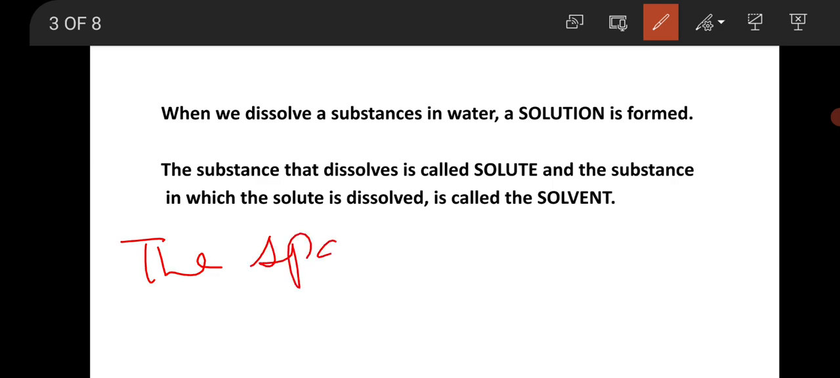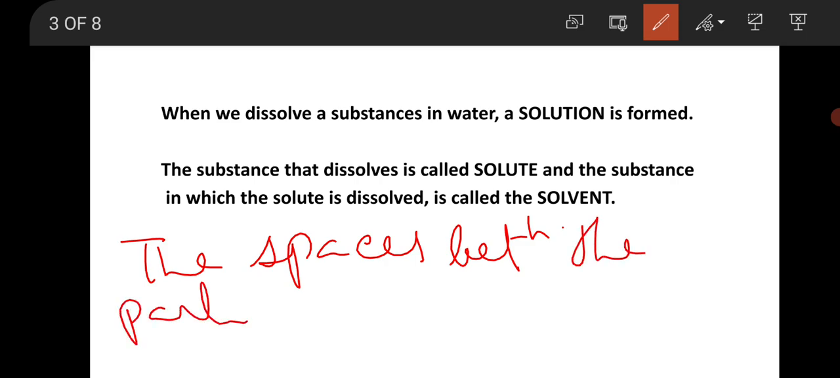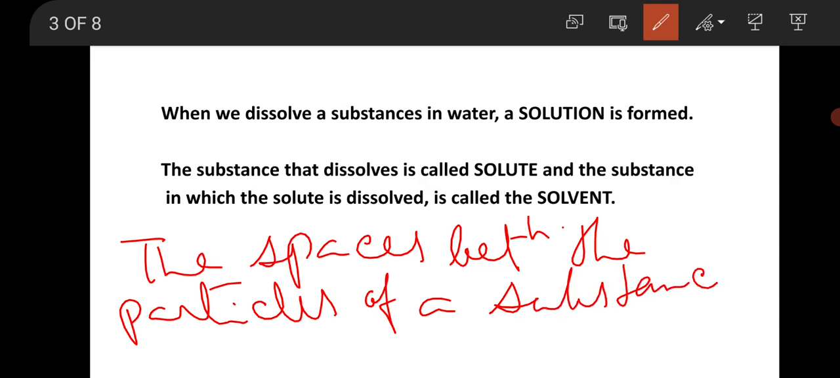The spaces between the particles or the molecules of a substance is called interparticle or intermolecular space. So this intermolecular space is maximum in gases and minimum in solids.